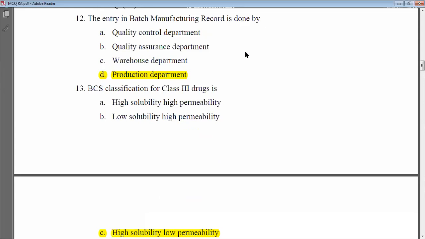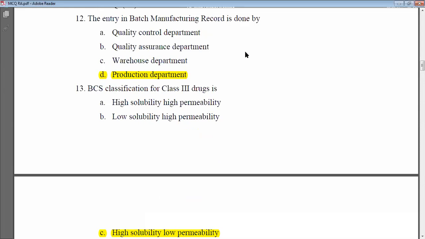The entry in BMR record is done by, right? What is BMR? Yes, batch manufacturing record. So the entry in BMR, the batch manufacturing record, is done by which department? You have to identify the department.